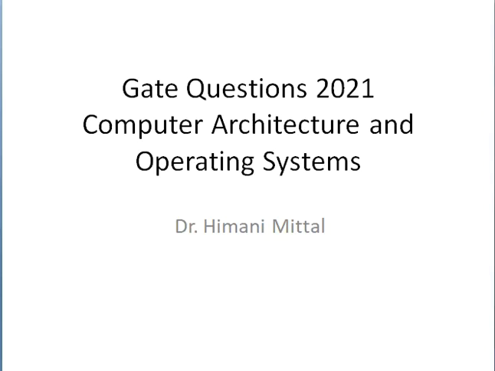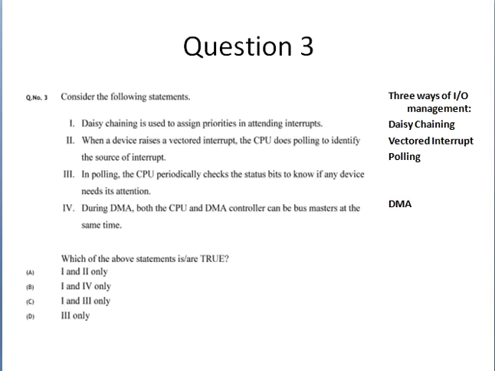Hello friends, in this video we will look at the GATE 2021 question paper, and in the subsequent videos I will be recording one video for each question. So first I am focusing on the computer architecture and operating systems questions. The first question from this subject is question number 3 of the 2021 paper that was conducted last year.